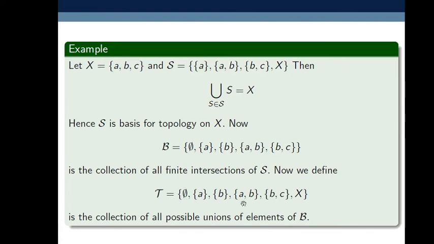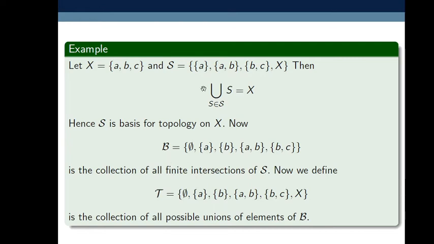So tau is equal to this set, and this is the collection of all possible unions of elements of script B. But script B contains which elements? It is the collection of all finite intersections of script S. So tau contains the collection of all possible unions of all finite intersections of script S.